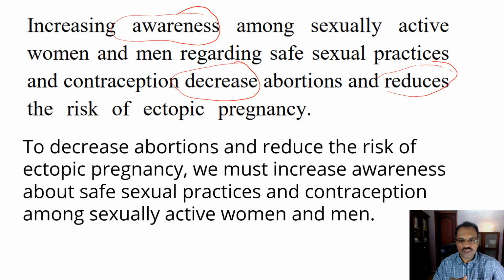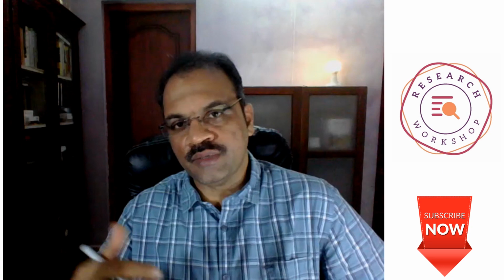To decrease abortions and reduce the risk of ectopic pregnancy, we must increase awareness about... So again, the subject and verb are close to each other. So that is it. That is how you can rewrite sentences, or rather, how you should write your sentences in the first place to be effective. You have to place the subject and verb together. Just as we are keeping the subject and verb together, you also have to keep the modifiers in your sentence, and whatever is being modified, together. We will discuss that in detail in one of the coming videos in this series about sentences.